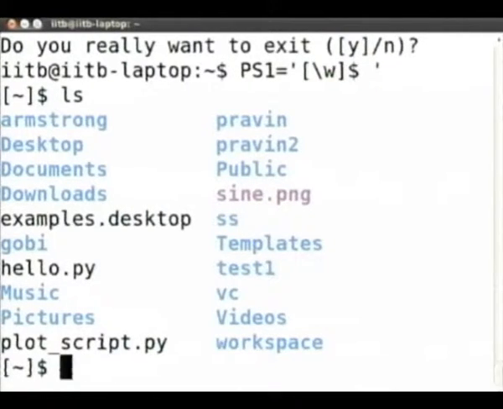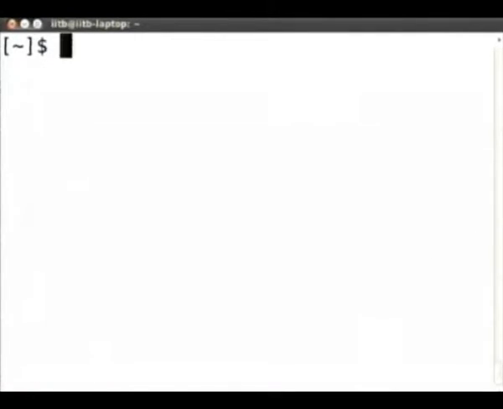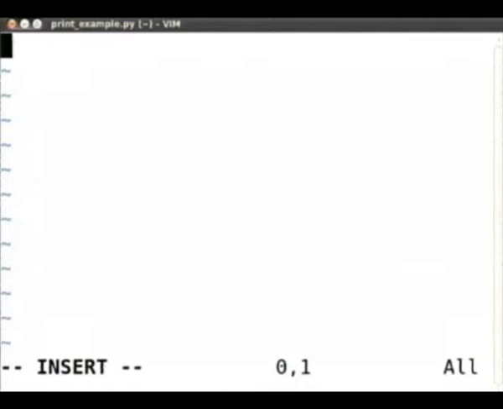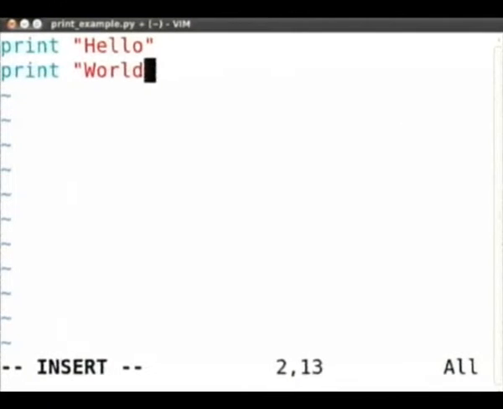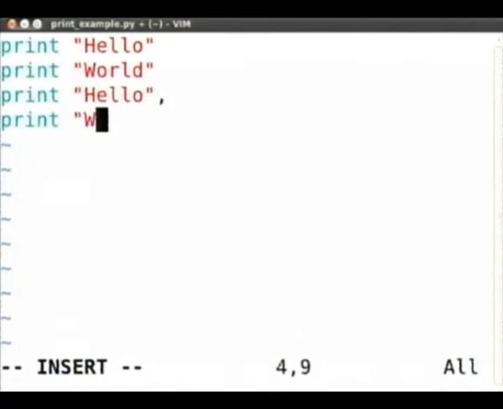so I am now in my home directory. I will now create a little Python file. Please do not use some editor like Word or WordPad. Use a text editor, something like Vim or Emacs or gedit or something like that. I am going to create this file. Inside this file I am going to create print. And just for kicks, I will also do this.